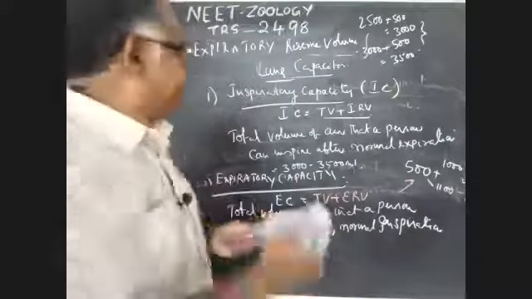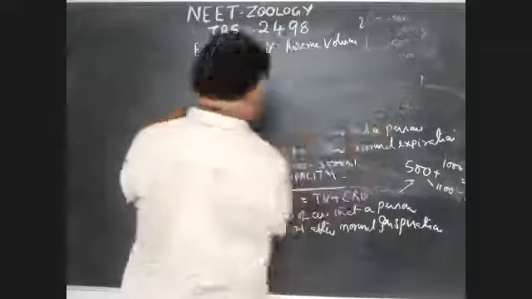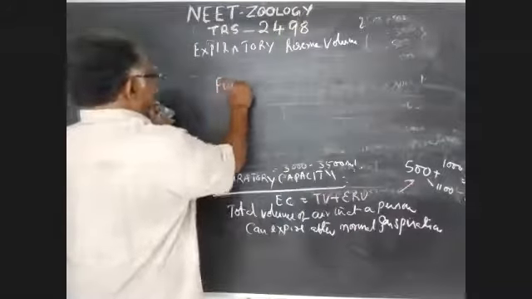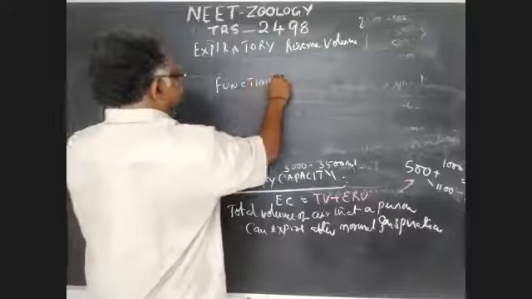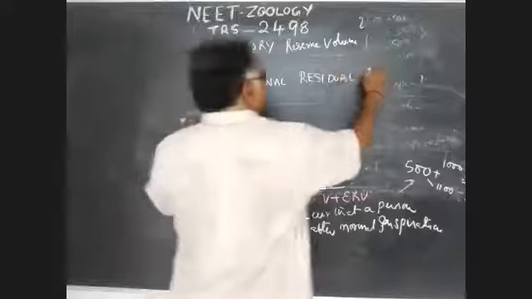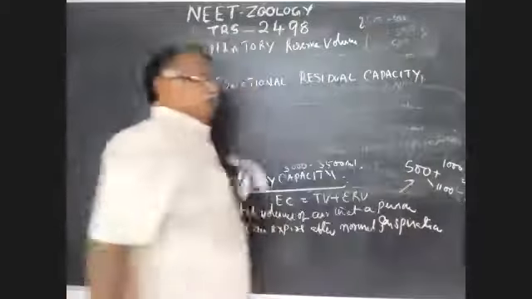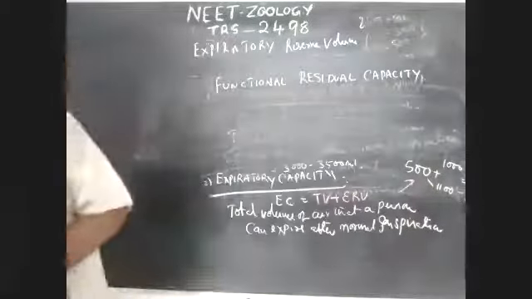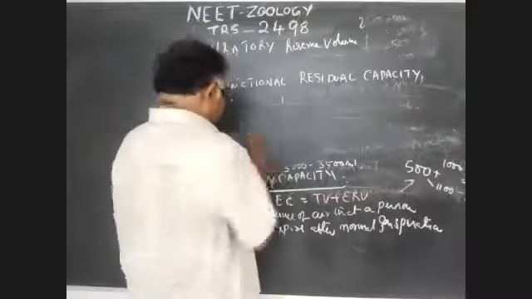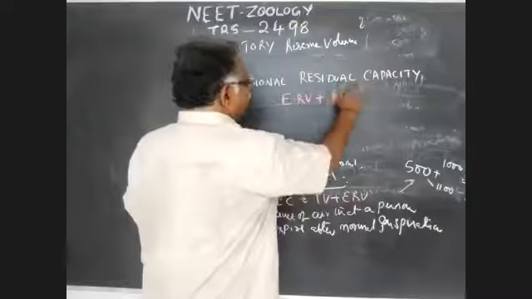Functional residual capacity. Functional residual capacity is ERV plus RV, residual volume.